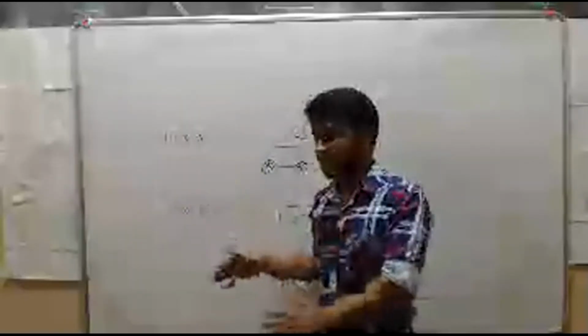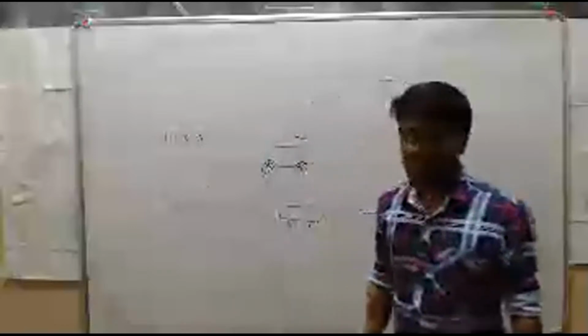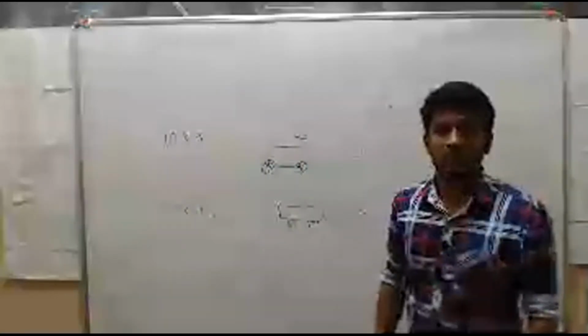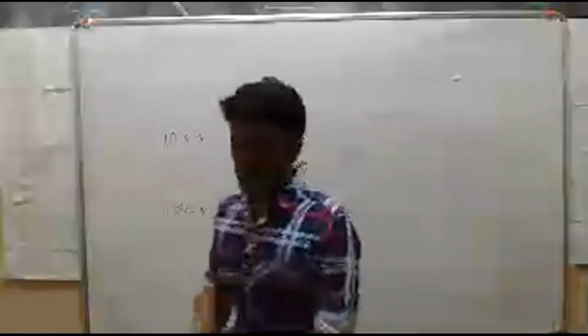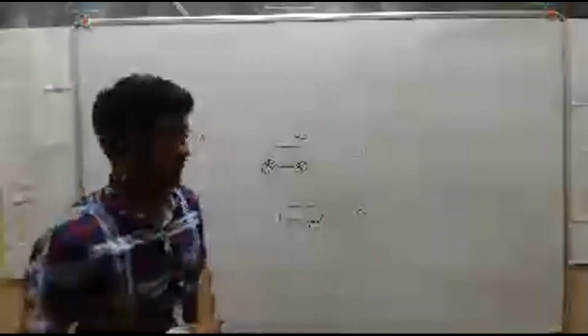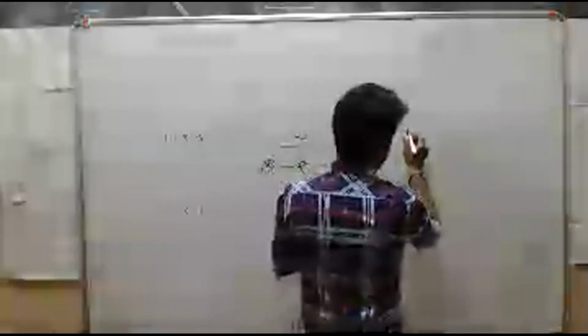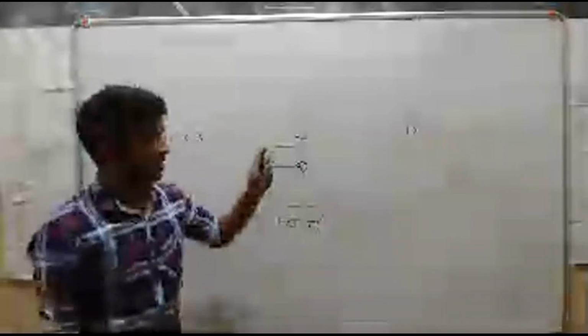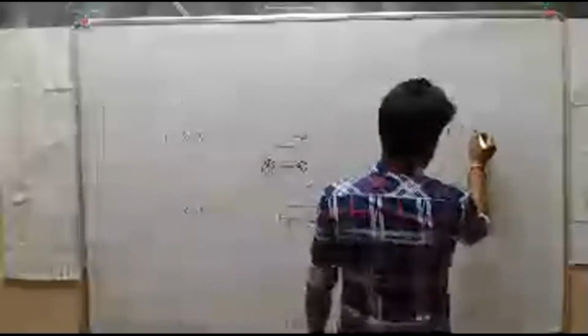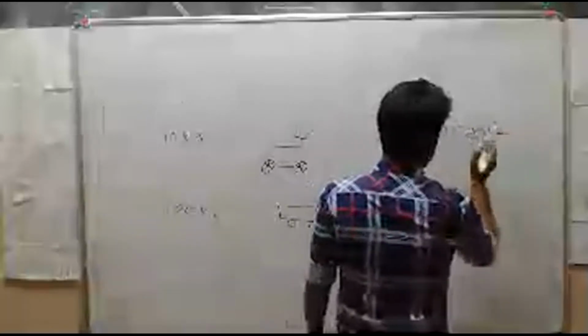Clearly the effect from 100 kg is more compared to 10 kg. So momentum is a quantity of motion. We define momentum as the product of mass and velocity. We use small p to represent momentum, so we can calculate it using the formula p is equal to m into v.